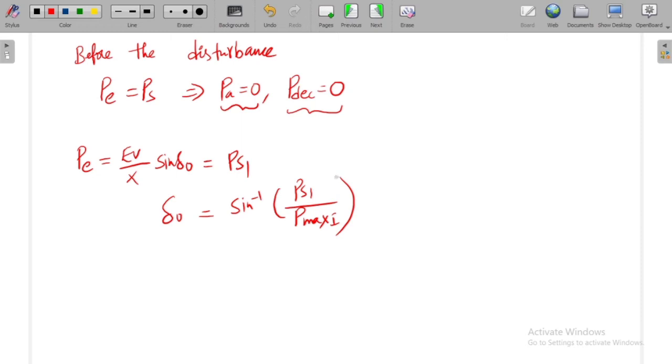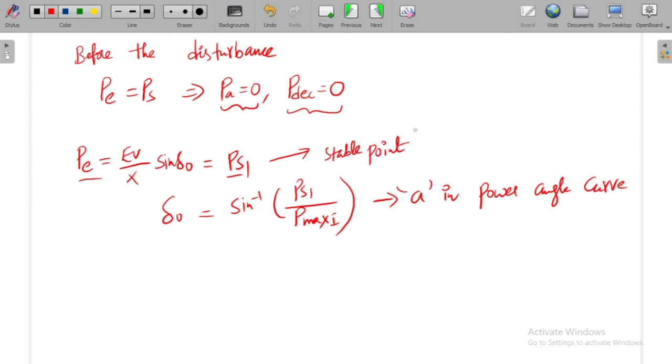So this delta naught is related to the point A in the power angle curve, which we will see later. Delta 0 is related to the point A in the power angle curve, where the electric power is equal to shaft power. When the electric power is equal to shaft power, there is no acceleration or deceleration, hence we can call it a stable point.